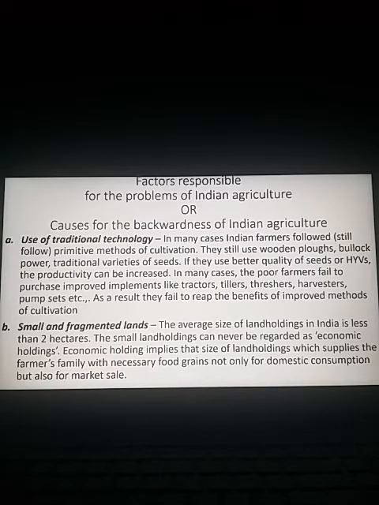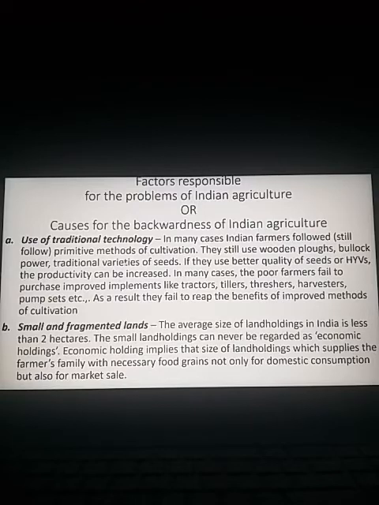Even till today, they use many traditional implements such as the wooden plow, bullock power, and traditional varieties of seeds. If a farmer depends on such traditional methods, of course, the yield or the productivity in agriculture decreases. If they use better quality seeds or HYVS, this word HYVS is not a new word, high yielding variety of seeds, clear? The productivity can be increased.